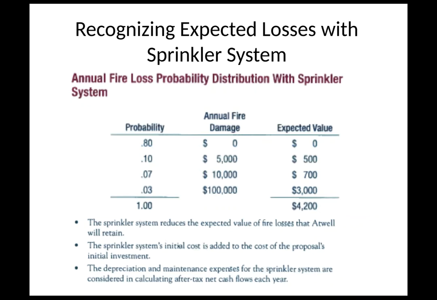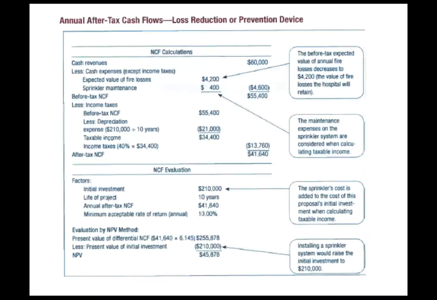And it talks about on here, the sprinkler system initial cost is added to the cost of the proposal. And we also now need to depreciate that. So again, going back to the table, we have the $60,000 that was our expected cash flows, but now we have that $4,200 in expected losses that we're going to subtract. They've also thrown in that it's going to cost us about $400 a year to maintain the sprinkler system. So we need to subtract that from our cash flows as well, which ends us with $55,400.